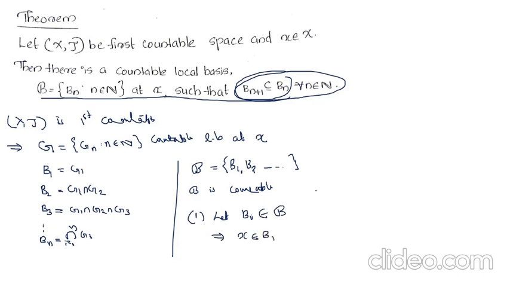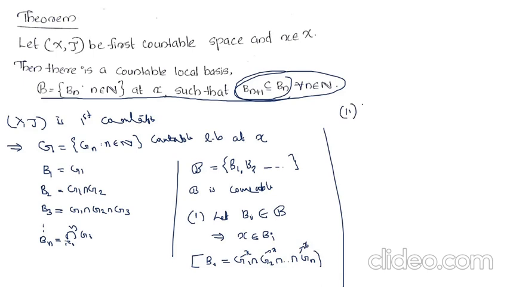This is because Bi is of the form G1 intersection G2 intersection etc. intersection Gn, and each Gi contains X, because each Gi forms a local basis at X, therefore each member of G contains X, therefore the intersection also contains X, therefore X belongs to Bi. That is, if we take any member from B, then X must belong to Bi.